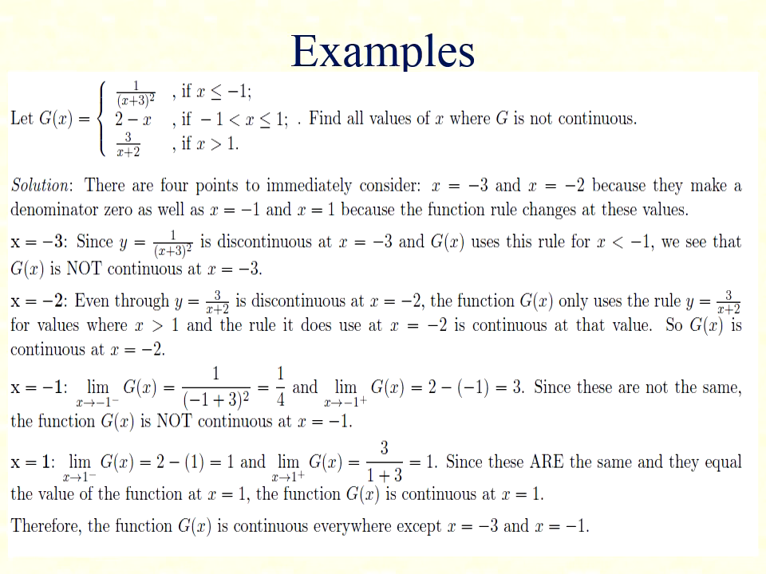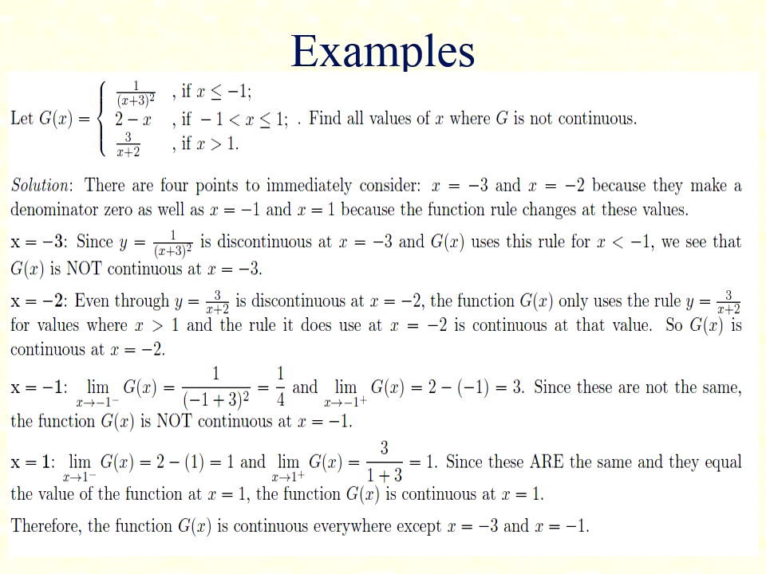There are actually 4 important points to be considered: x equal to minus 3 and x equal to minus 2, because they make the denominator 0, as well as x equal to minus 1 and x equal to plus 1, because the functional rule changes at these values. Let us consider them one by one.